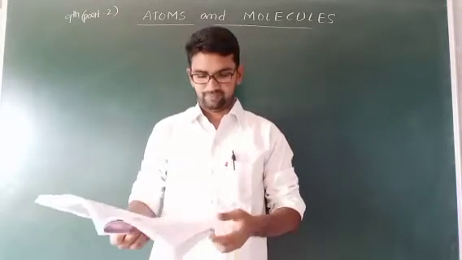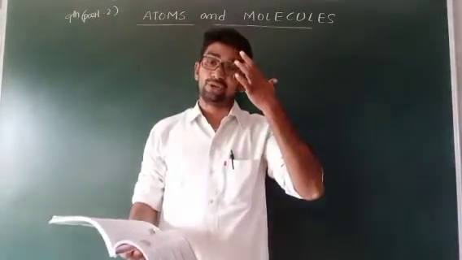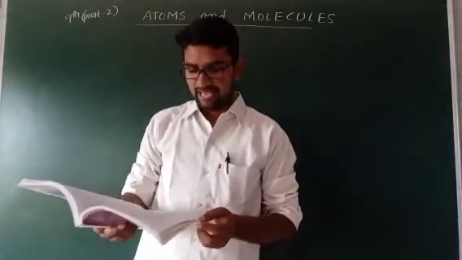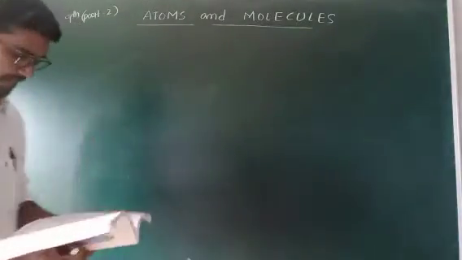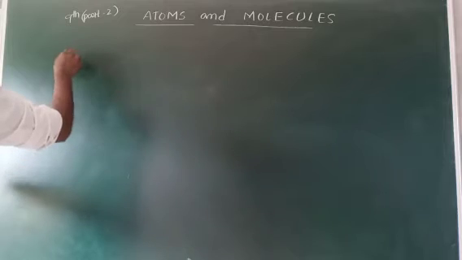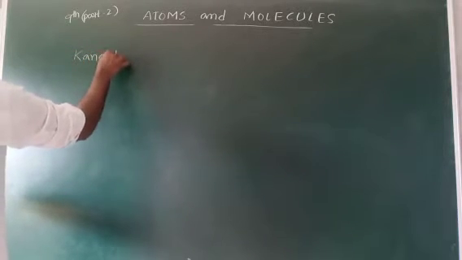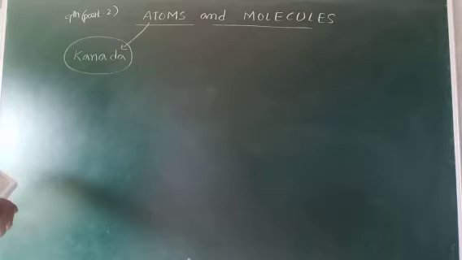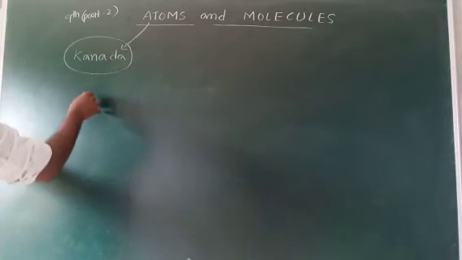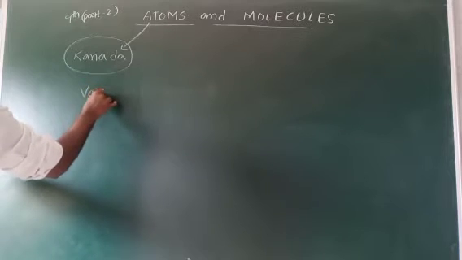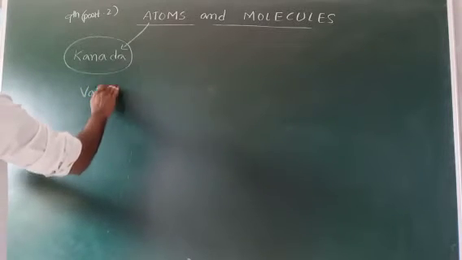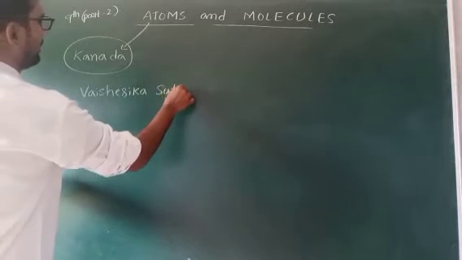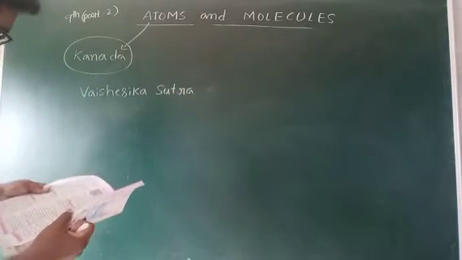Not a scientist, we are using one word, that is Rishi. About 2600 years ago, an Indian sage, meaning Rishi, called Kanada, introduced a name for the atom. This is from the Vaisheshika Sutra. Actually, this is his book.